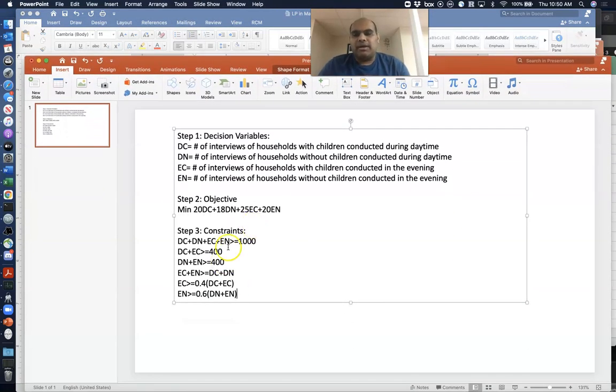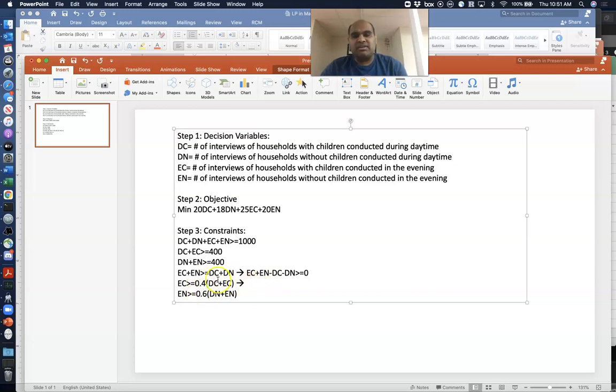Now, like I said, I'm going to rewrite a few of these. The last three I'm going to rewrite because I want all variables on one side. So I'm going to rewrite this as EC plus EN minus DC minus DN is greater than or equal to 0. I've moved both of these variables to the left-hand side. So EC plus EN minus DC minus DN is greater than or equal to 0. Similarly, I'm going to distribute the 0.4. There are a couple of steps here, but I'm going to go through the steps.